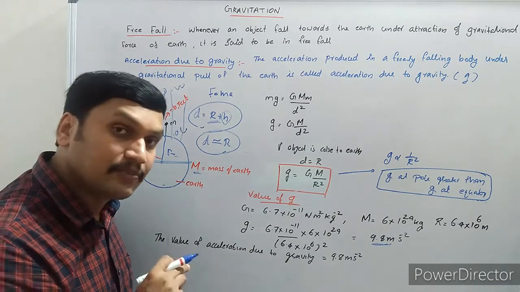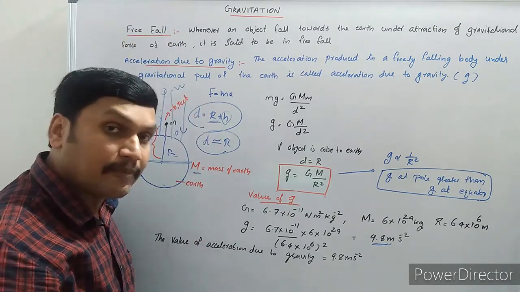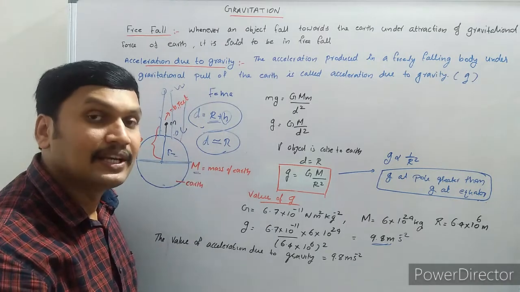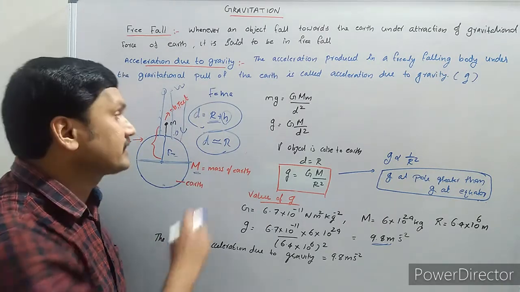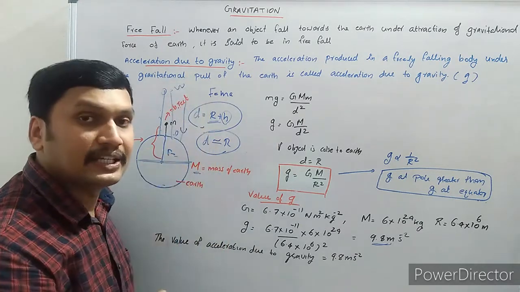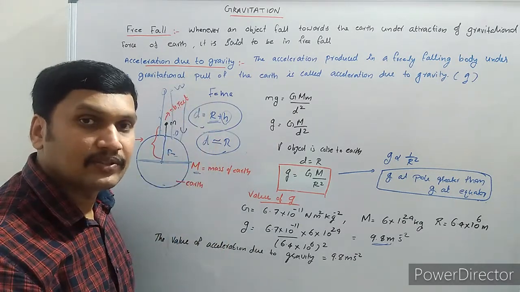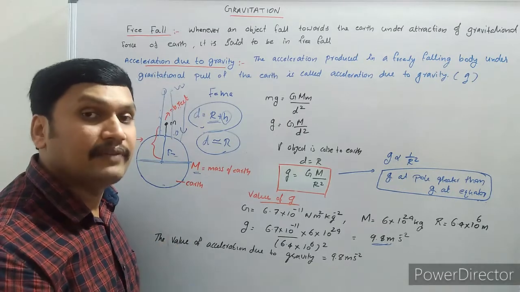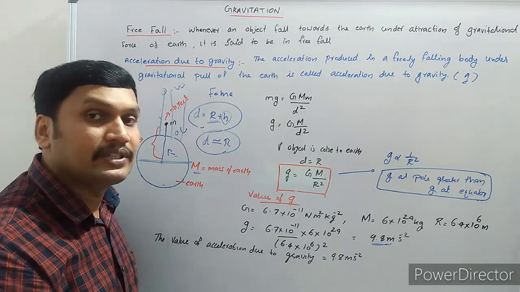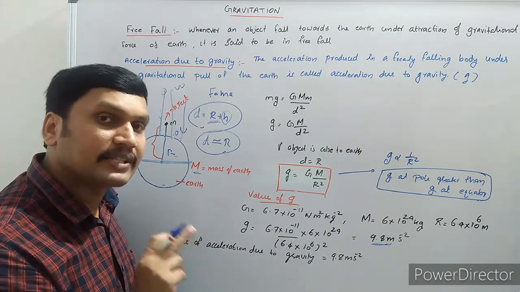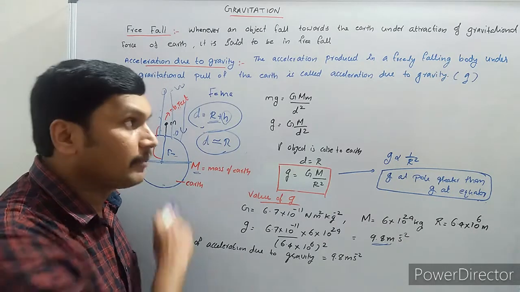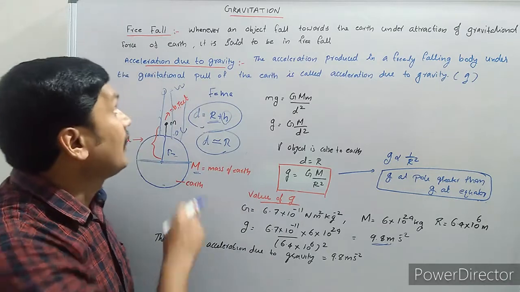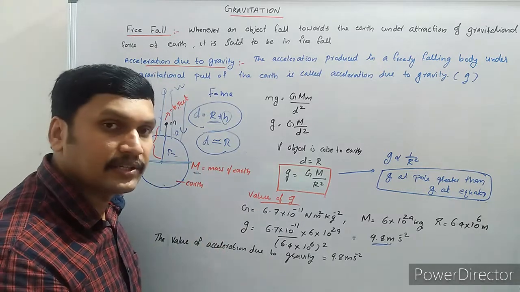When the object is moved in the upward direction, opposite direction of gravitational force, acceleration is negative, retardation. But once it's falling down towards the earth, its speed increases. So we can say it has a positive acceleration. So by then we will take g as equal to plus 9.8 meter per second square. That's all about gravitation force and free fall and acceleration due to gravity.